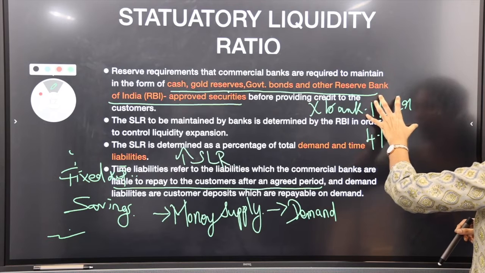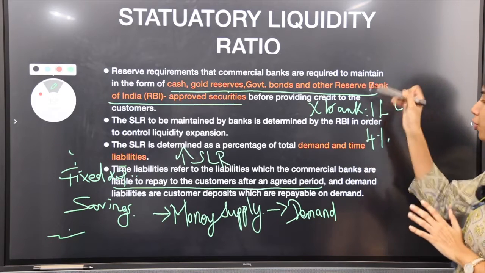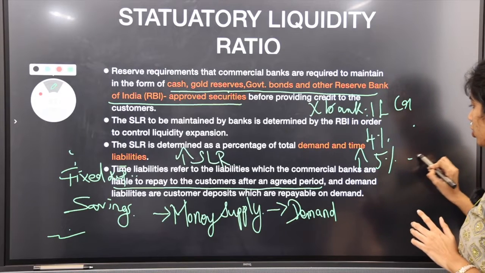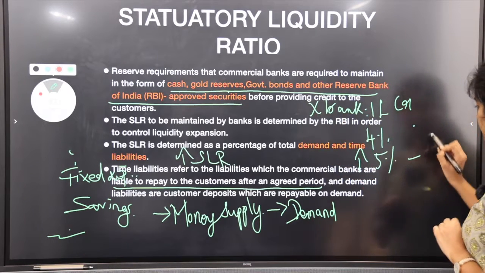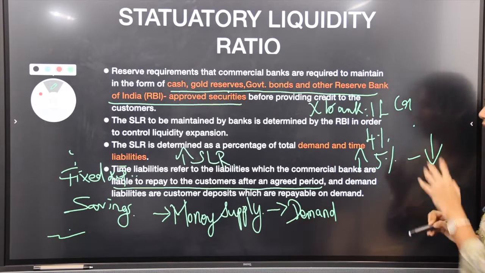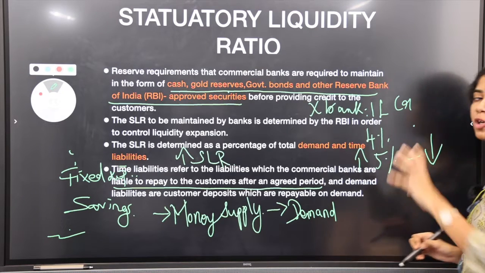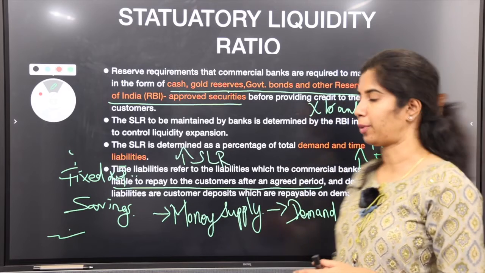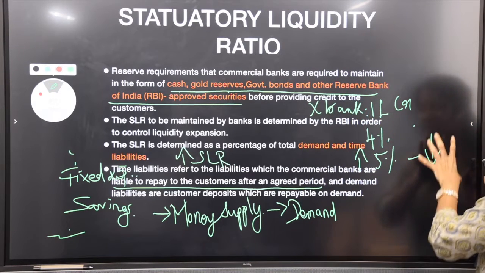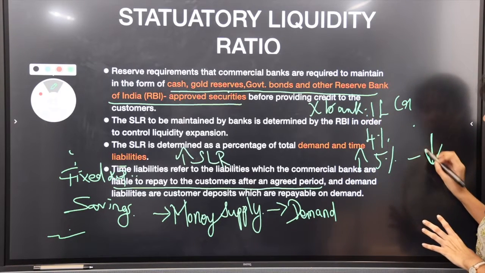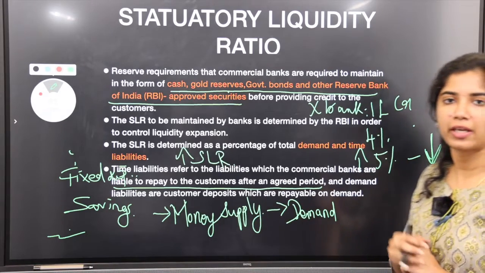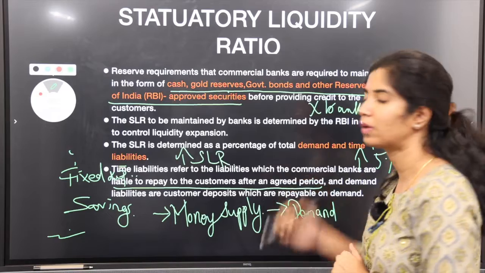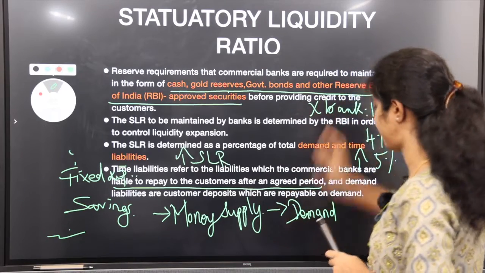So the rest only will be available for lending. Now during inflation, it's been raised to 5%. So what they will lend to customers will reduce. Because money flows to everyone through banks, when this reduces, overall money supply will get reduced, then the demand will automatically reduce, then inflation will be reduced over a period of time.